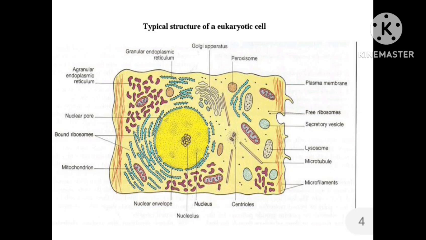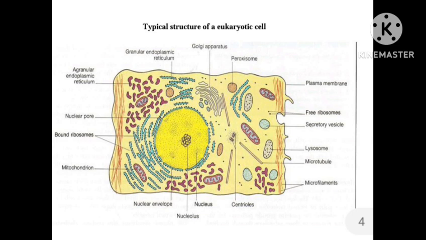It contains many compartments and membrane-bound cell organelles, such as mitochondria, cytoskeleton, Golgi apparatus, endoplasmic reticulum, lysosomes, and ribosomes. Many cell organelles are present, and they have distinct functions.